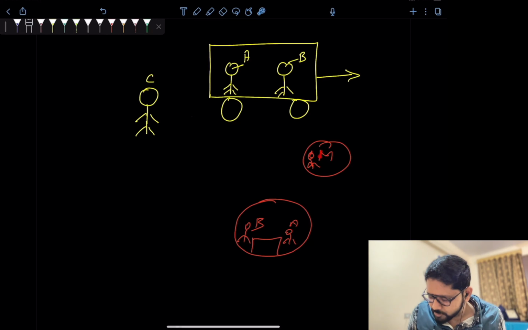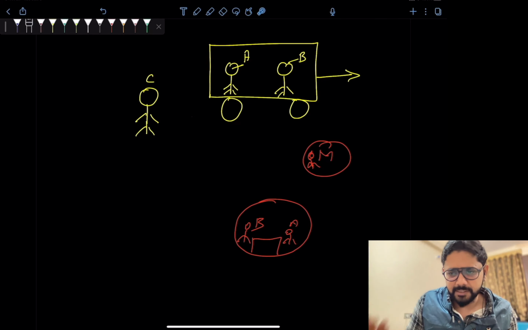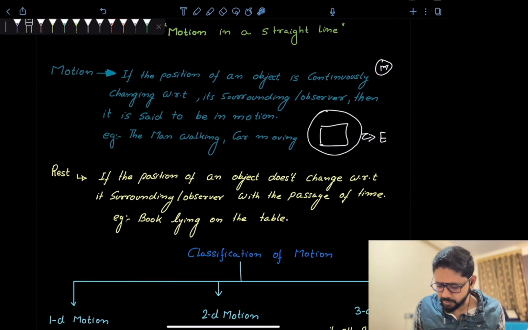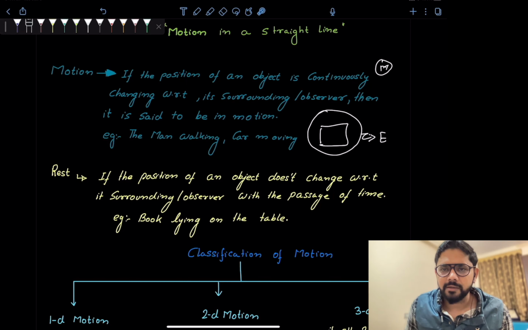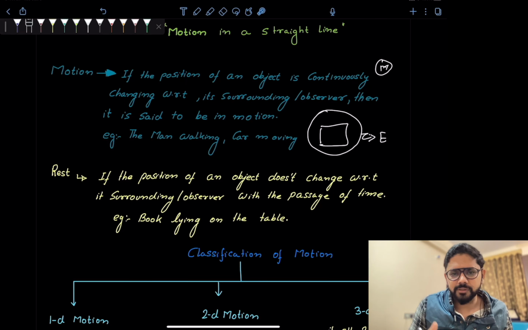Or the man who is sitting on Mars, he sees these three friends A, B and C, and he will say that all three are in motion. So whether a body is in motion or at rest is totally dependent on the observer, the person who is observing the motion. So the observer is a very important criterion to define whether the body is in motion or at rest.